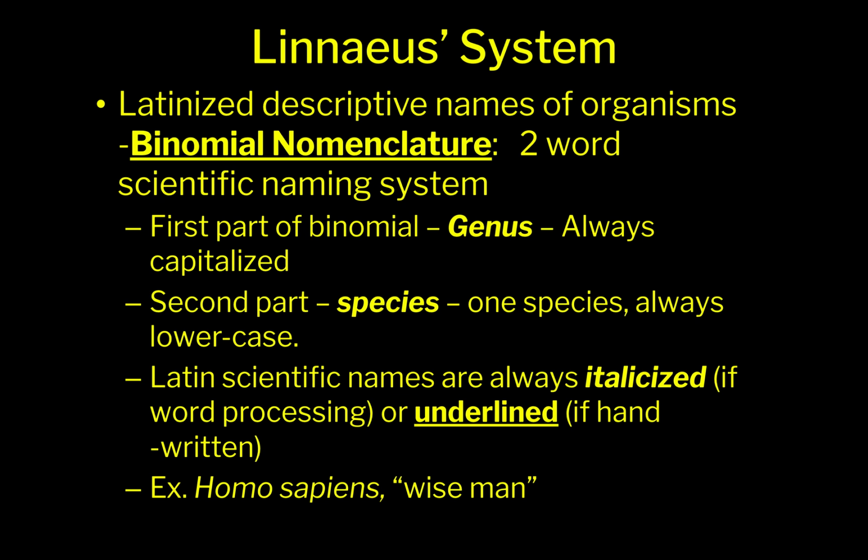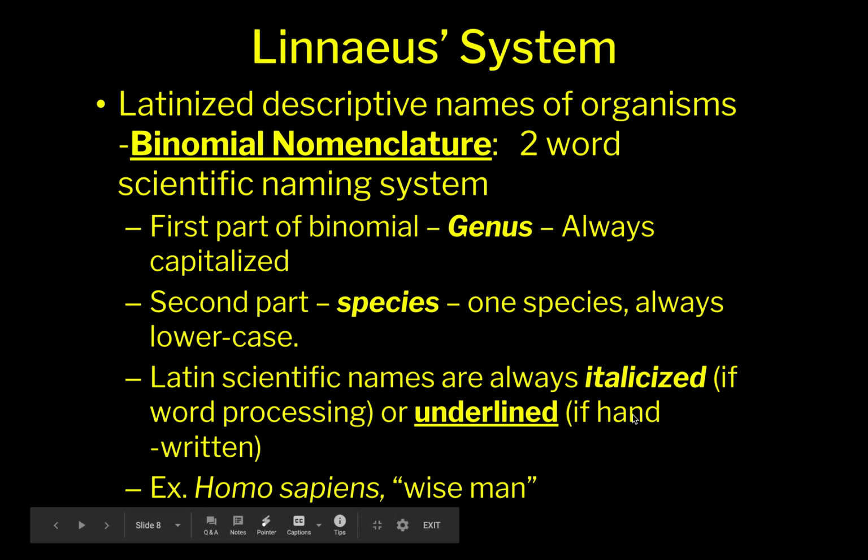The scientific name of all organisms, the genus, is always the first part of it, and we always capitalize it. So let's get that down. And then the species is always the second part of the scientific name, and everything is lowercase. Okay? Scientific names are always italicized if we're typing or word processing, like we showed you the other day, or you underline it if you handwrite it, like should already be in your notes.